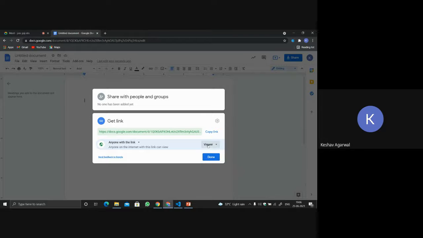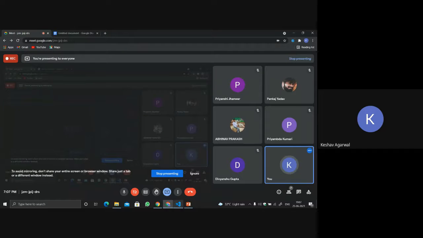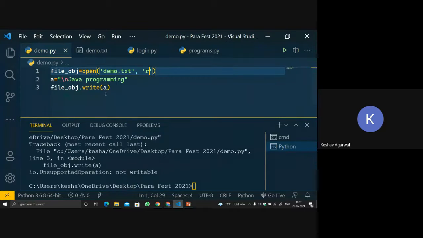Viewing is a read operation, and editing is a write or append operation. We use these write, read and other types of operations to understand whether the user is authorized to change something or can only read it. This is why we use file operations in Python.